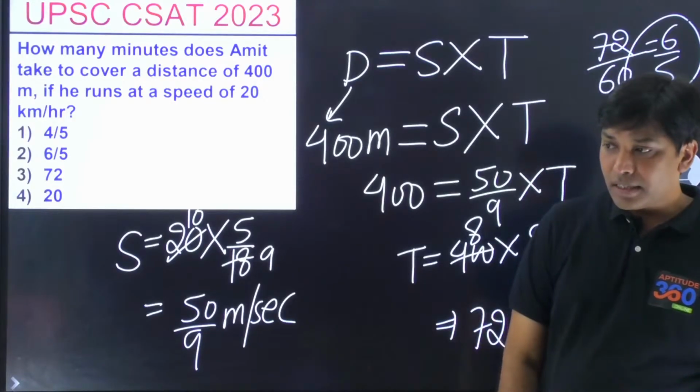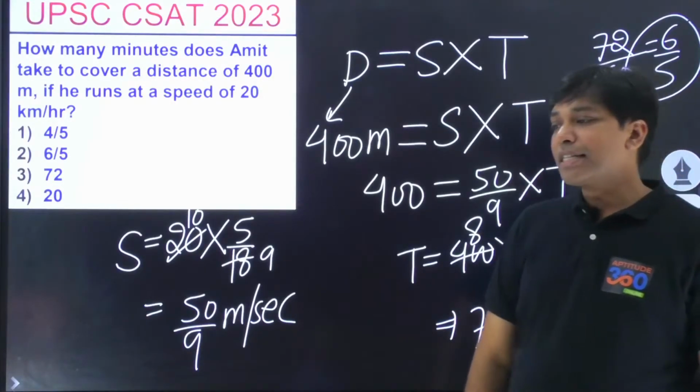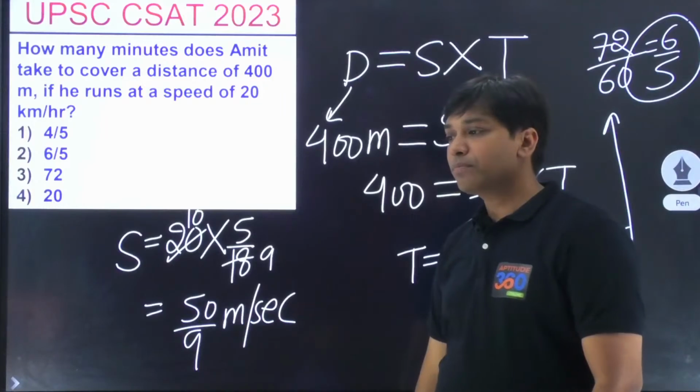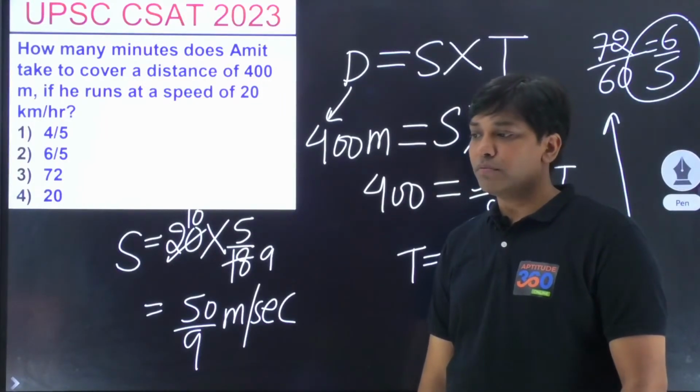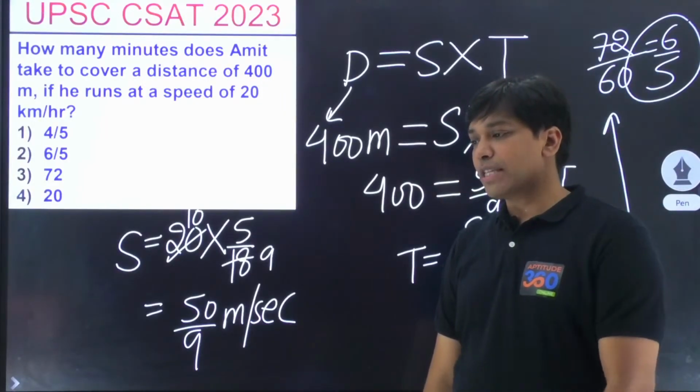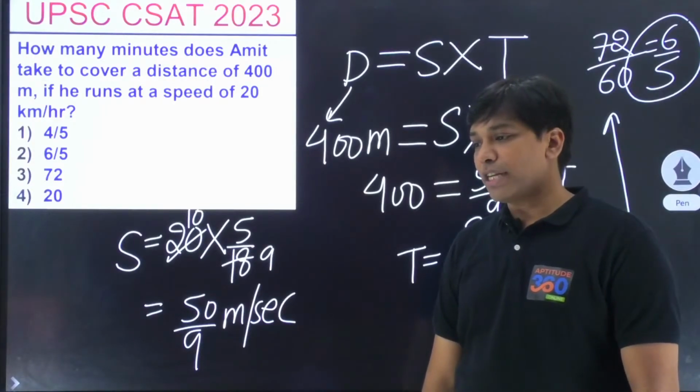Who else is here? ये किसका 72 आया था? Let me know in the comment section. How many of you are getting 72? Darshana was getting, Aradhana was getting. But now are you understanding?